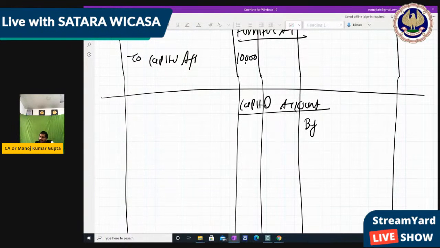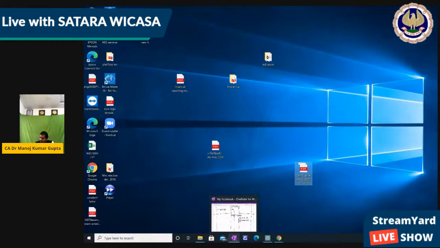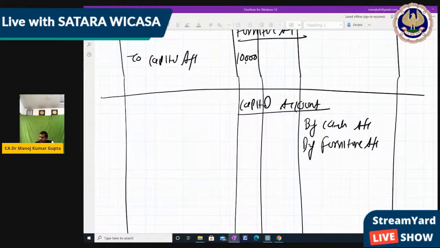Okay. So by capital account, by cash account, and by furniture account, right? So in cash account, $50,000 is the amount, and furniture 10,000 is the amount, right? So we have written capital account overall 60,000, 50,000 through cash, and 10,000 through furniture.